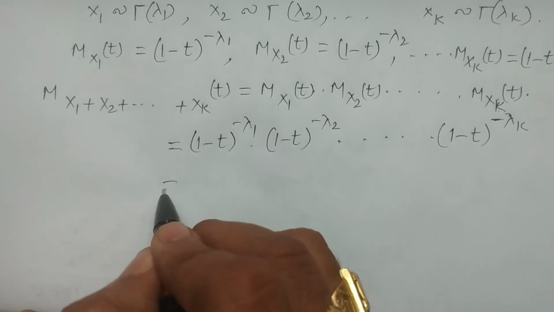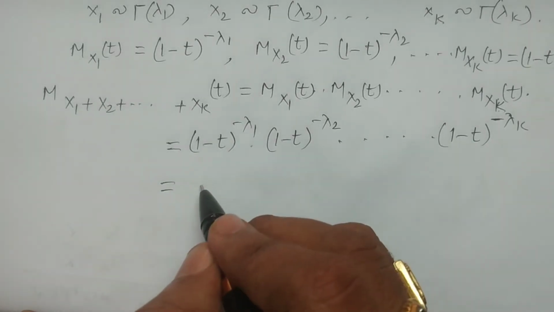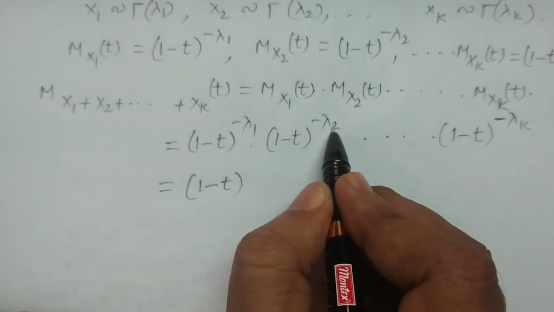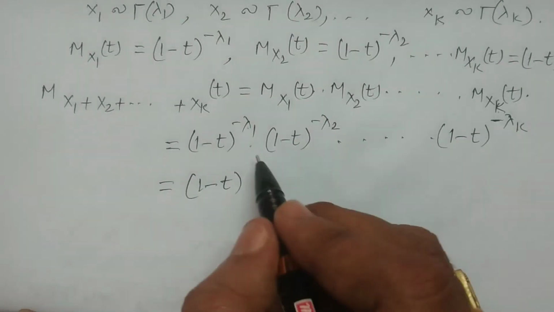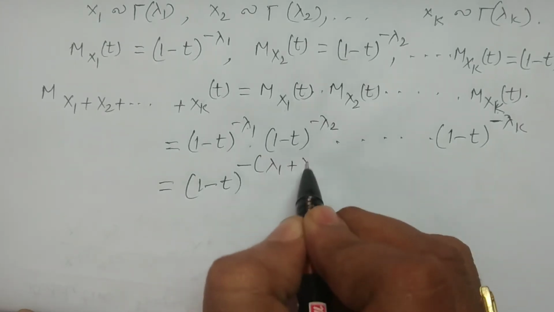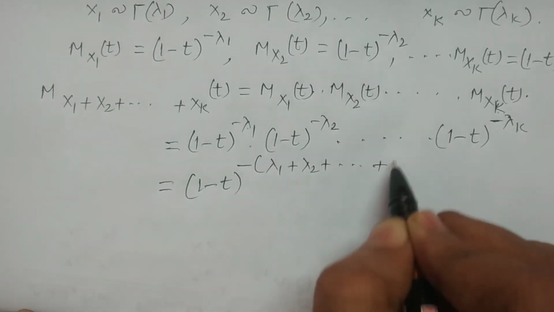If you multiply all the terms, it is (1 minus t) to the power minus lambda 1 plus minus lambda 2 plus and so on minus lambda k. That is, taking minus common, minus of lambda 1 plus lambda 2 plus and so on plus lambda k.